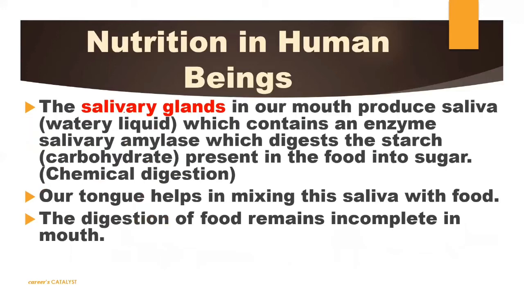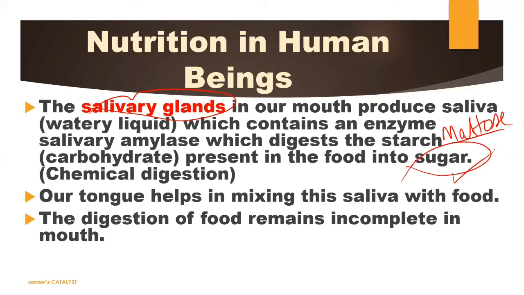How? We studied that the salivary gland will release salivary amylase juice. That salivary amylase will convert your starch, or carbohydrate, into sugar, which I told you is also named maltose. There is no need to get confused by the names: maltose, sucrose, fructose are types of sugar according to their complexity of carbon and hydrogen number. So the starch will get converted into maltose. And what is the function of the tongue? It helps to mix the food, right?